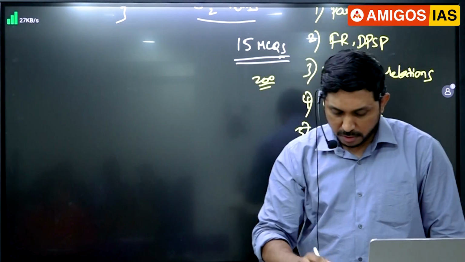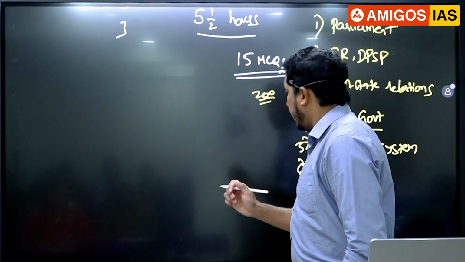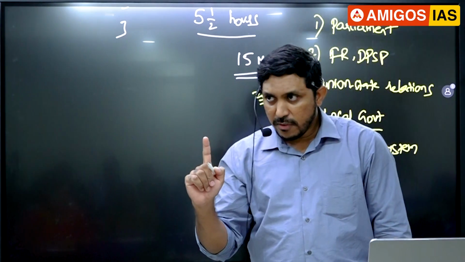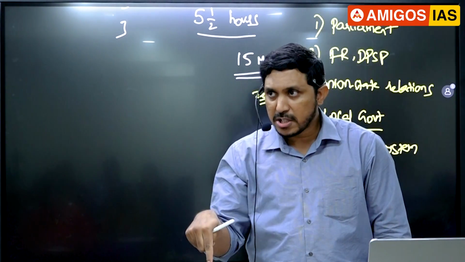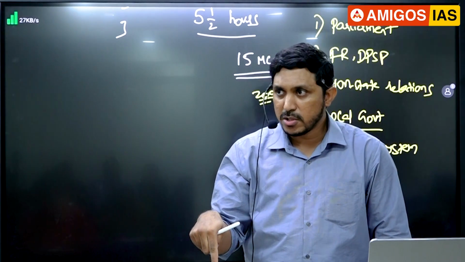Okay, I'll discuss some of the questions just now, and then please do read the criteria for national party and state party. At present, how many national parties do we have in India? That also you see. How many are there?